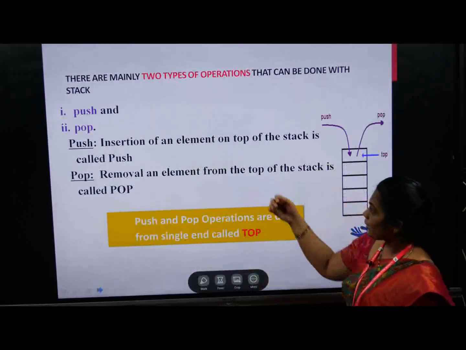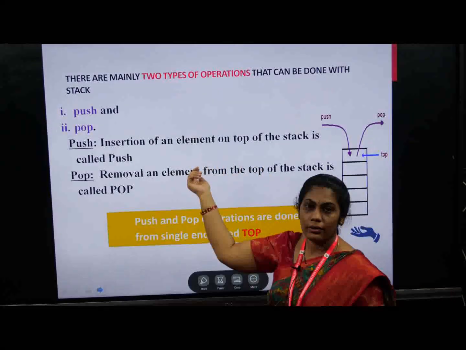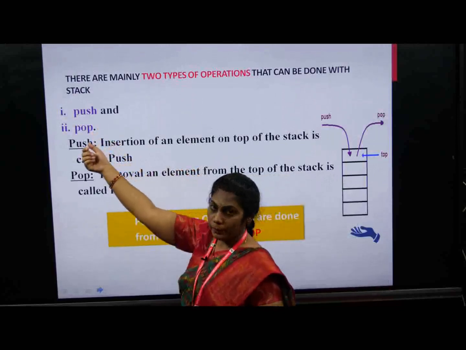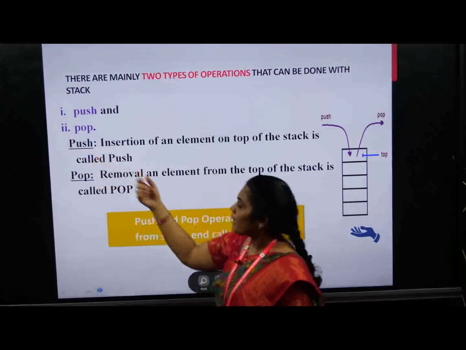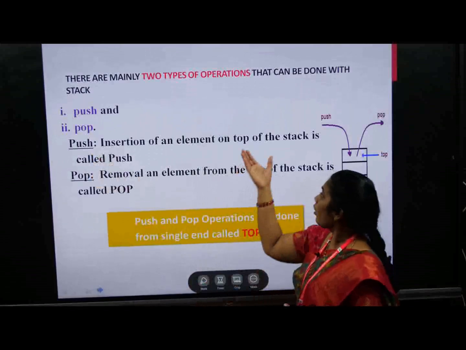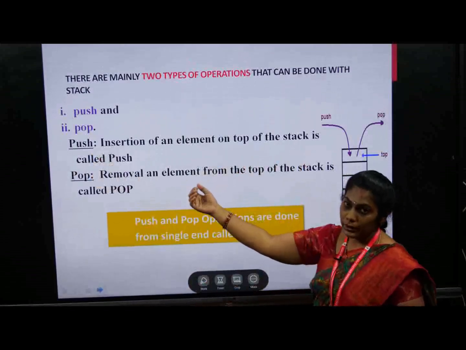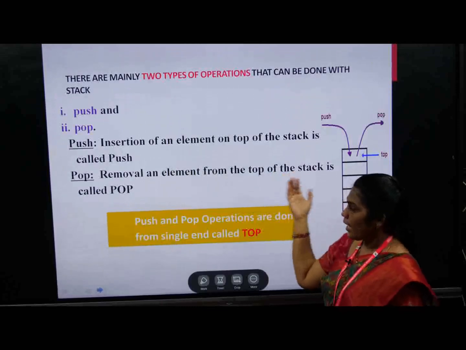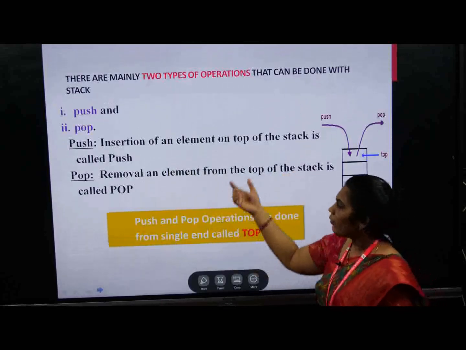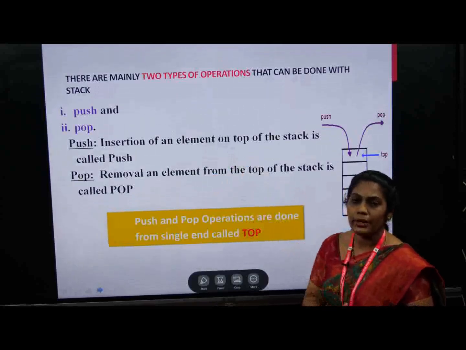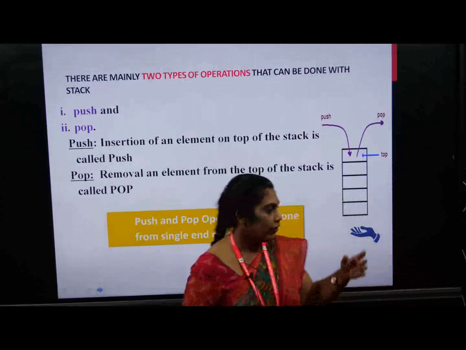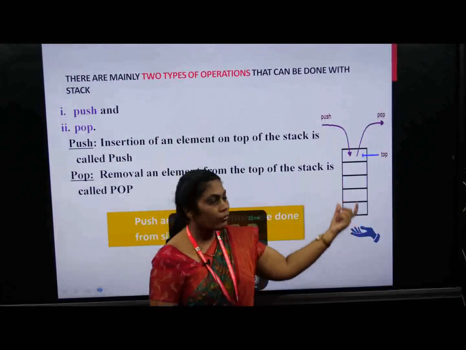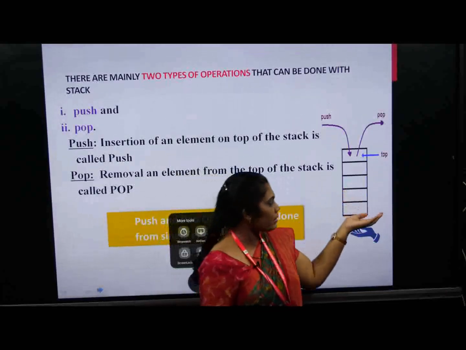In a stack, we call insertion and deletion push and pop. Push means insertion of an element on top of the stack, and pop is the removal of an element from the top of the stack. So insertion or removal can be done only at the top of the stack. For example, we will take an array in the form of a stack to store the elements.